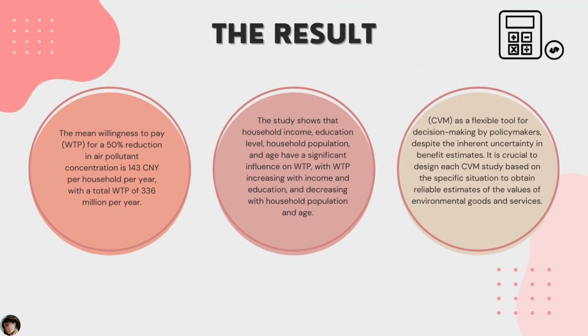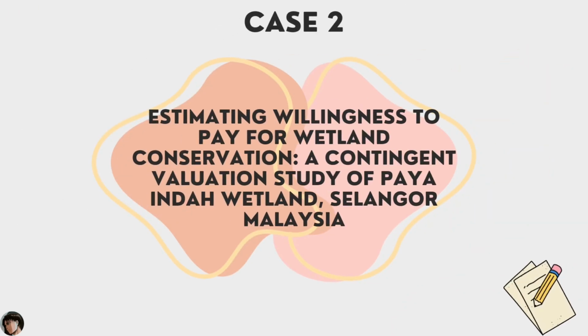Finally, the results show the mean WTP for a 50% reduction in air pollutant concentration is 143 CNY per household per year. The study also shows that household income, education level, household population, and also age have a significant influence on WTP. Next, case 2.